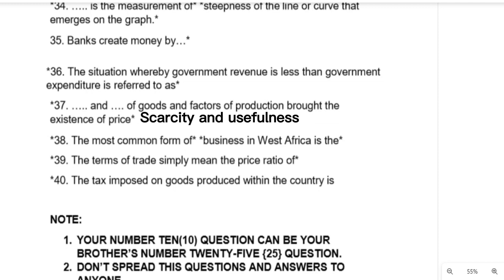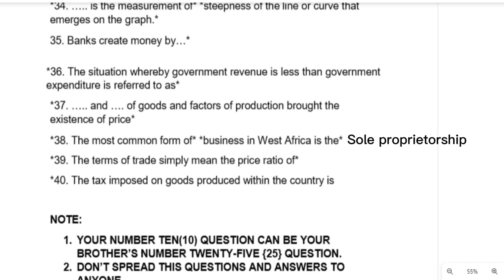38. The most common form of business in West Africa is a sole proprietorship. And what is a sole proprietorship? Sole proprietorship is a business that can be owned and controlled by an individual, can also be owned and controlled by a company or a limited liability partner. Examples are when you have an artist shop, an IT consultant store, or a local cloth store. All these are examples of sole proprietorship.